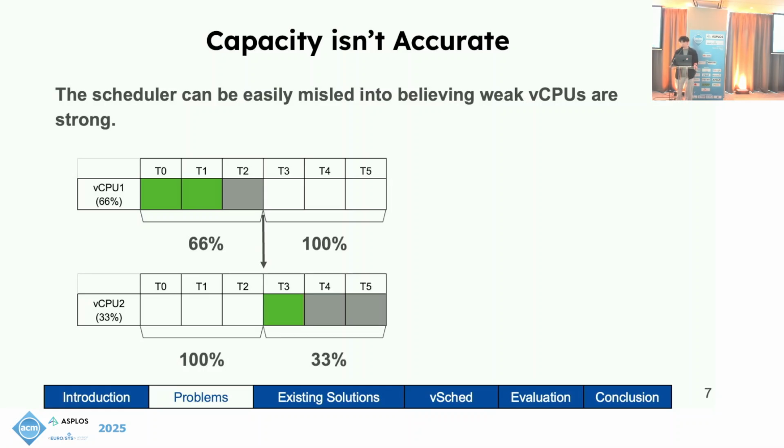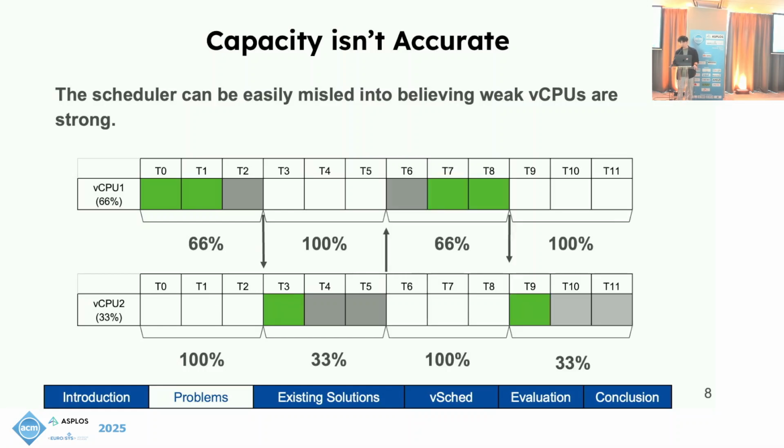Yet we know vCPU 2's true capacity is 33%, so the task is only able to run for 33% of the time. Now vCPU 1 is idle, it's assumed to be at 100%, and the task scheduler again makes the obvious decision to move it back to vCPU 1. We can see what happens is that the task continuously swaps between these two vCPUs, and ends up using much less CPU time than it would have, simply staying on vCPU 1. This is due to the poor scheduling decisions based on inaccurate capacity, where a task is moved from a stronger vCPU to a weaker vCPU.